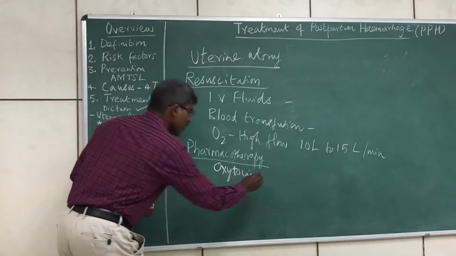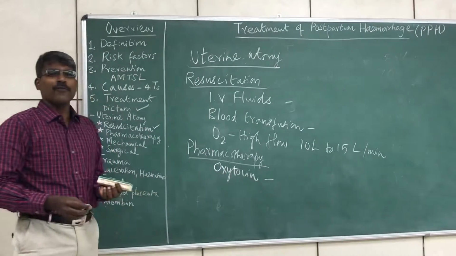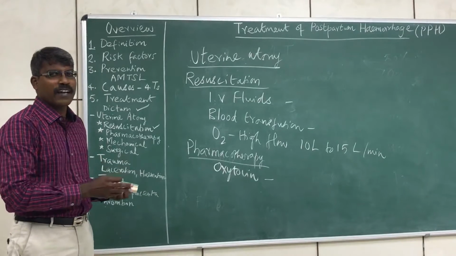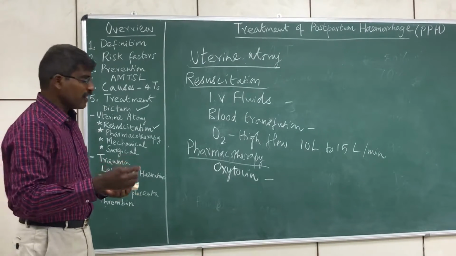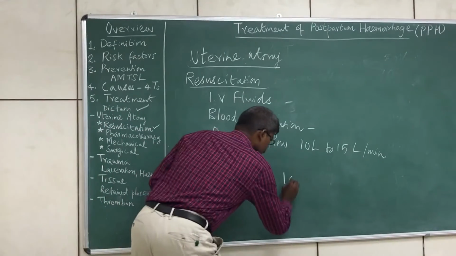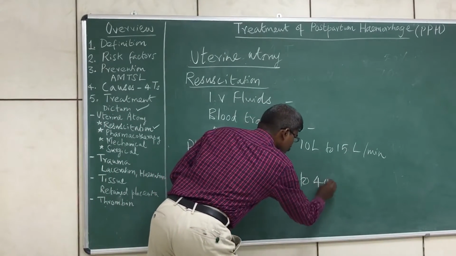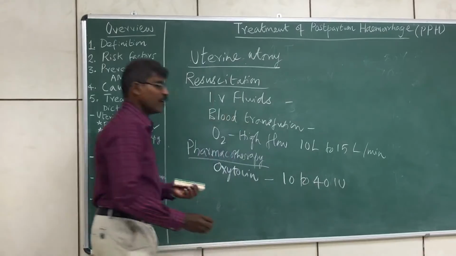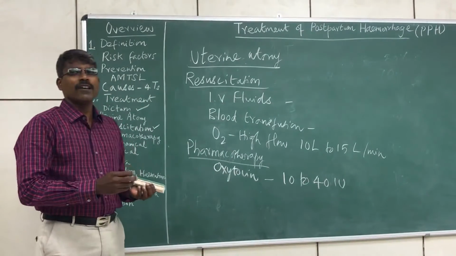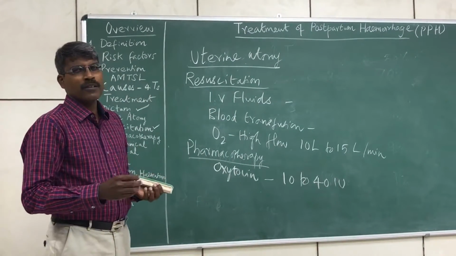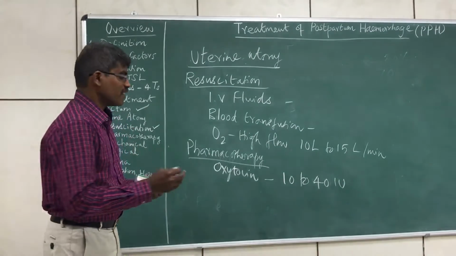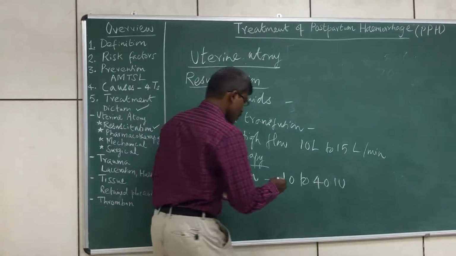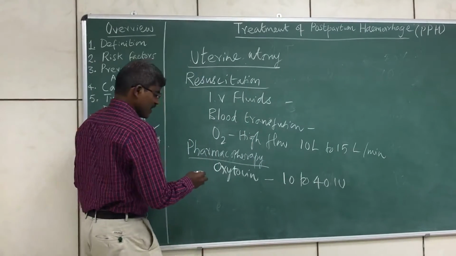Now how much oxytocin should be given for treatment? We saw that in prophylaxis we give 5 international units as infusion. For treatment it is 10 to 40 international units, dissolved in 1 liter of infusion fluid, usually Ringer's lactate or normal saline, and this should be infused. So what is the rate at which this is infused?